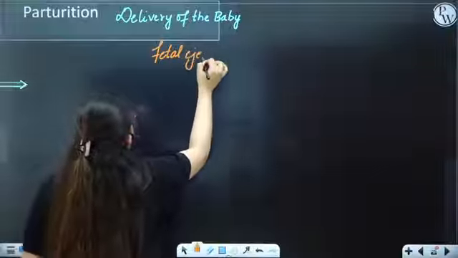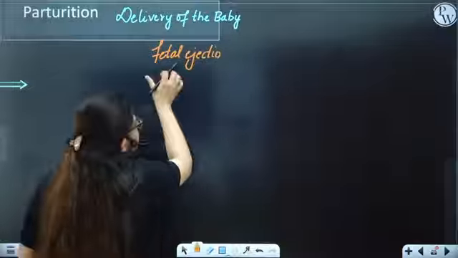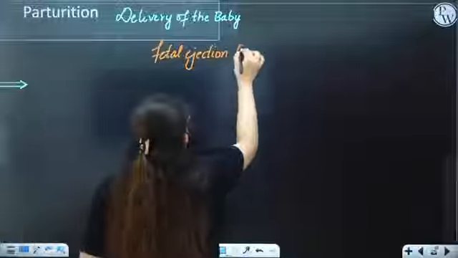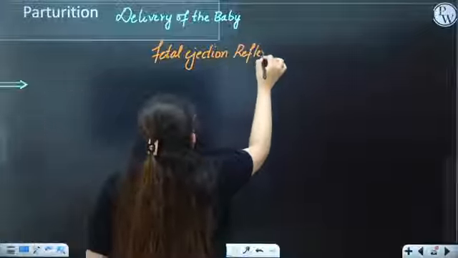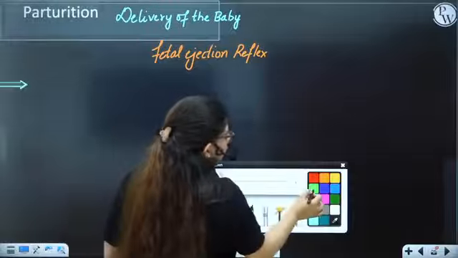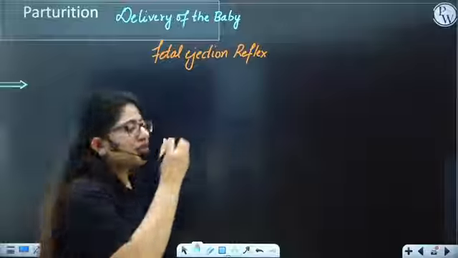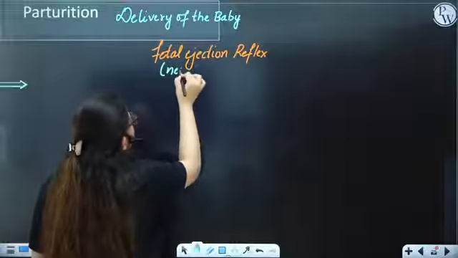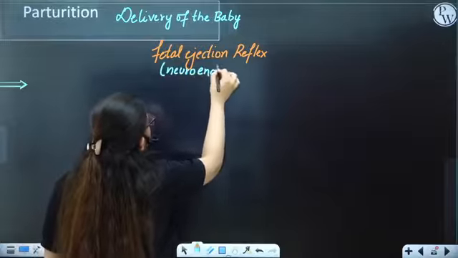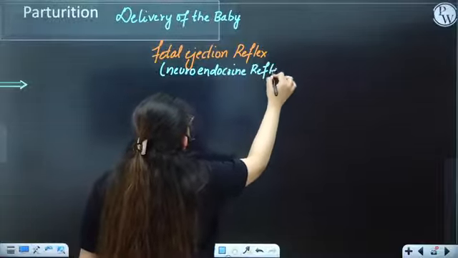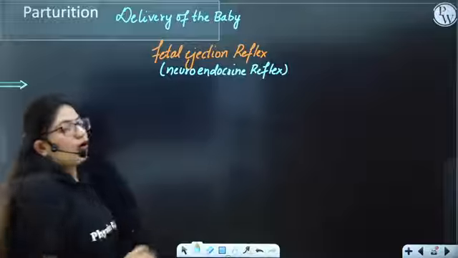Fetal ejection reflex. Fetal means fetus, ejection means that it's going to come out, and reflex because it's a reflex mechanism. Fetal ejection reflex involves a lot of neurons and hormones, so we say it's a neuroendocrine reflex. It's a neuroendocrine reflex because it contains both neurons and hormones.